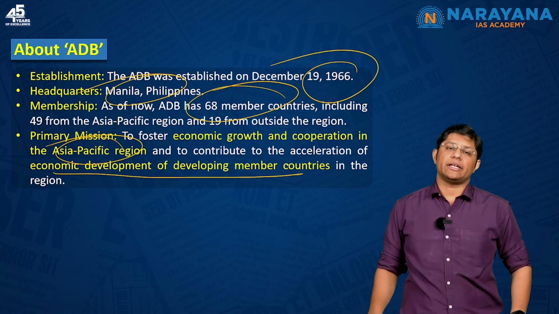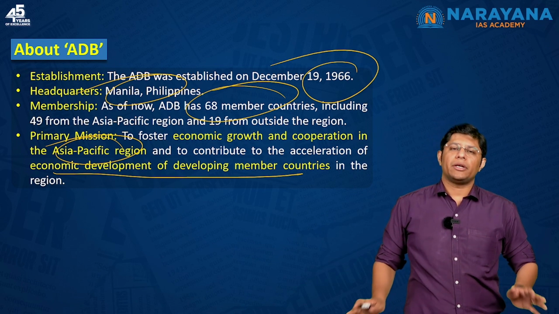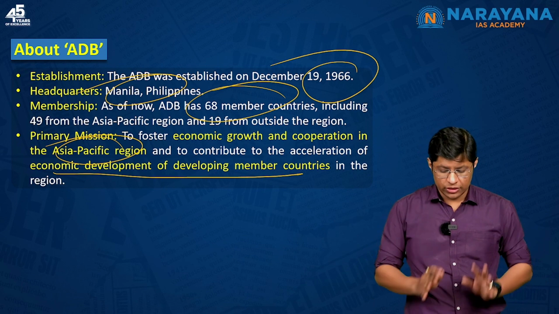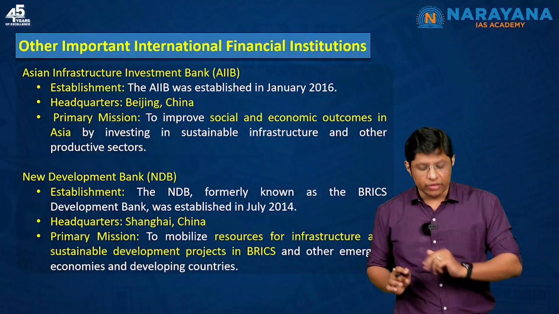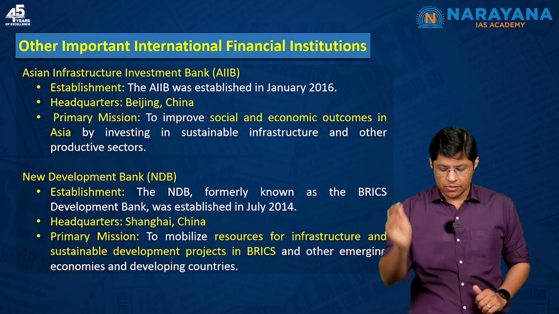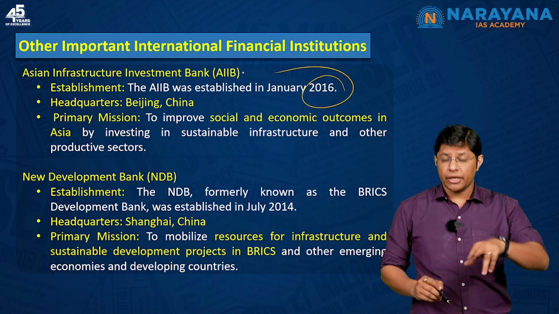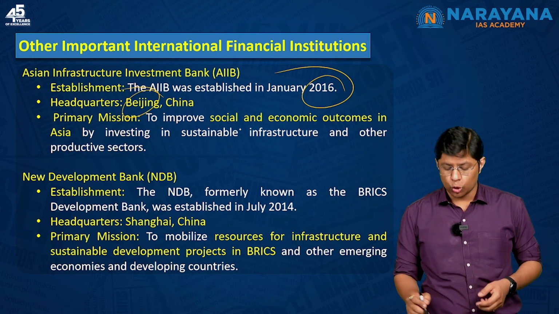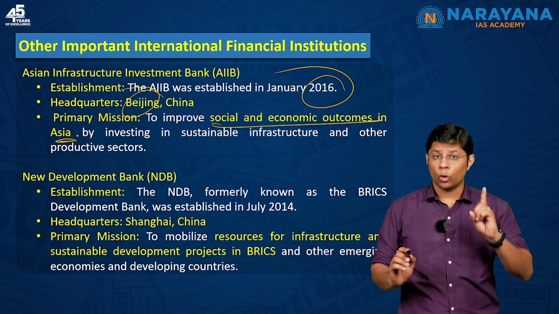Now, usually students get confused between ADB, NDB and AIIB. So, this is ADB. We'll also understand about the AIIB, which is the Asian Infrastructure Investment Bank, established in the year 2016, headquarters being in Beijing, that is China, and the mission being to improve the social and economic outcomes in Asia. This is about only Asia.